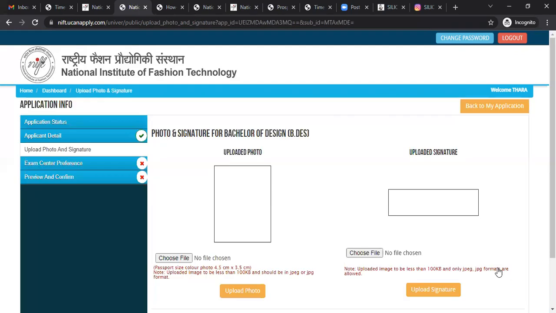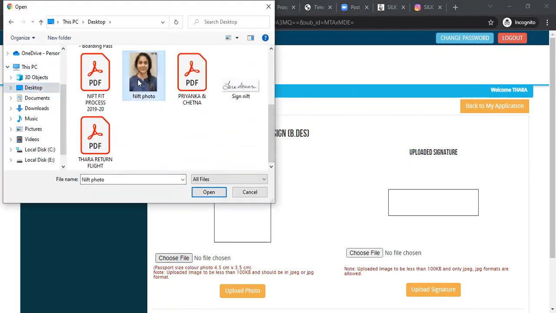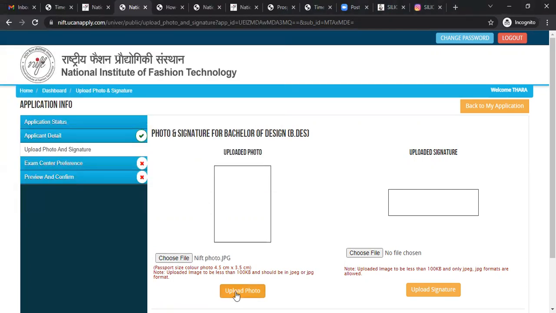Save and proceed. Now, next step, you need to upload your photo. Please read the instructions in red. Passport size color photo, 4.5 centimeter by 3.5 centimeter. This is the dimension. The uploaded image should be less than 100 KB and in JPEG or JPG format. So keep the photograph and signature ready on the desktop, so it will be easier for you to upload. Choose the file. Then, on the desktop, select the photo and click on upload.